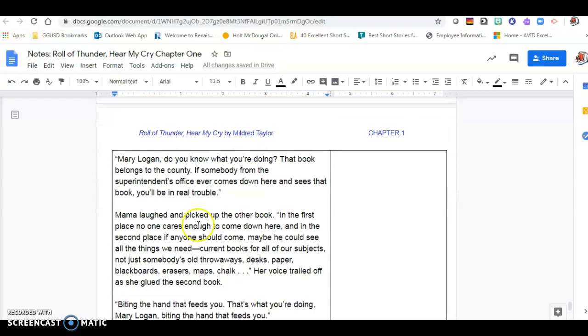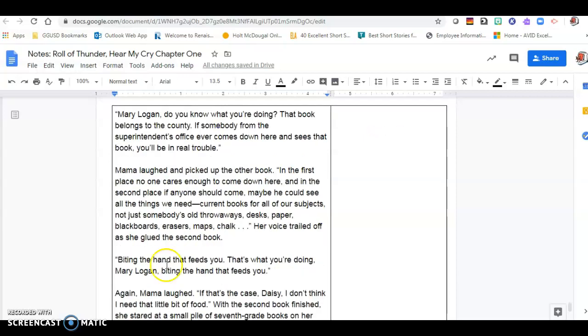Mama laughed and picked up another book. "In the first place, no one cares enough to come down here, and in the second place, if anyone should come, maybe he could see all the things we need. Current books for all our subjects, not just somebody's old throwaways. Desks, papers, blackboards, erasers, maps, chalk." Her voice trailed off as she glued the second book.